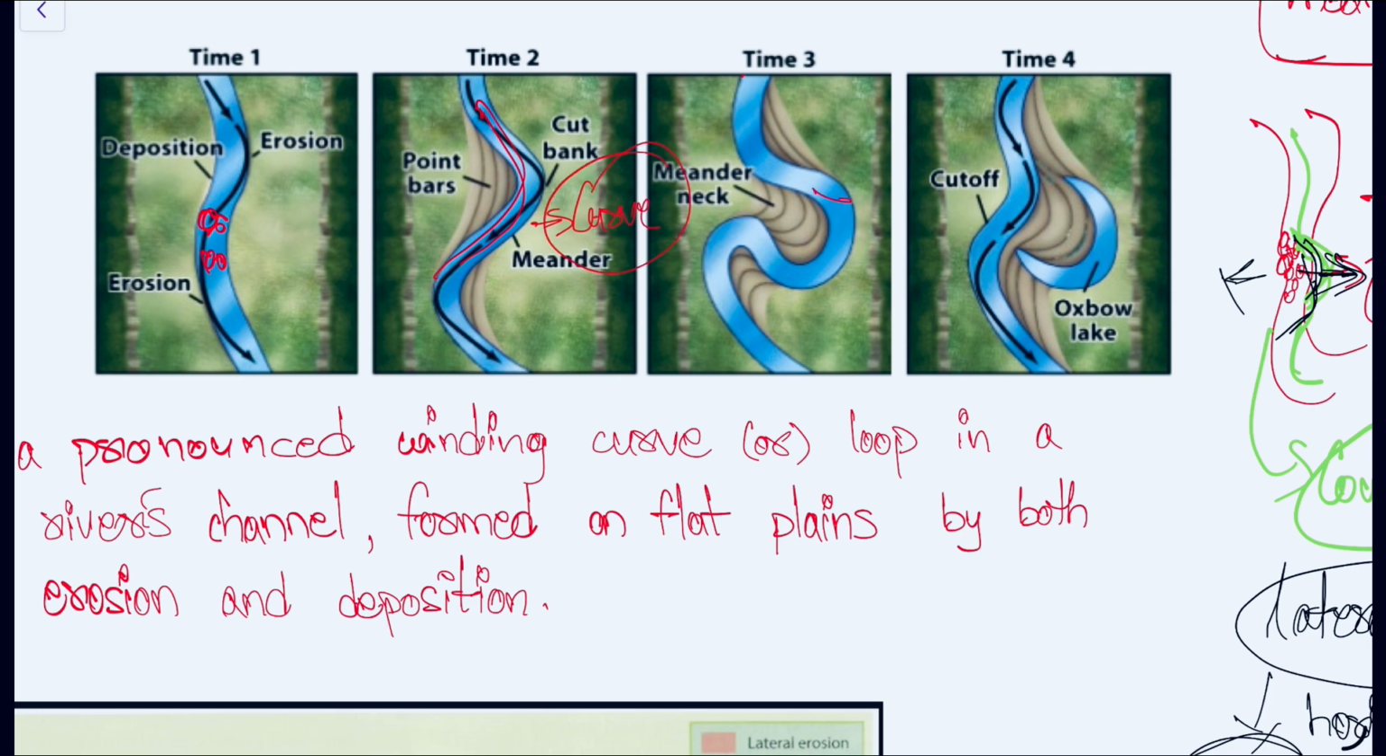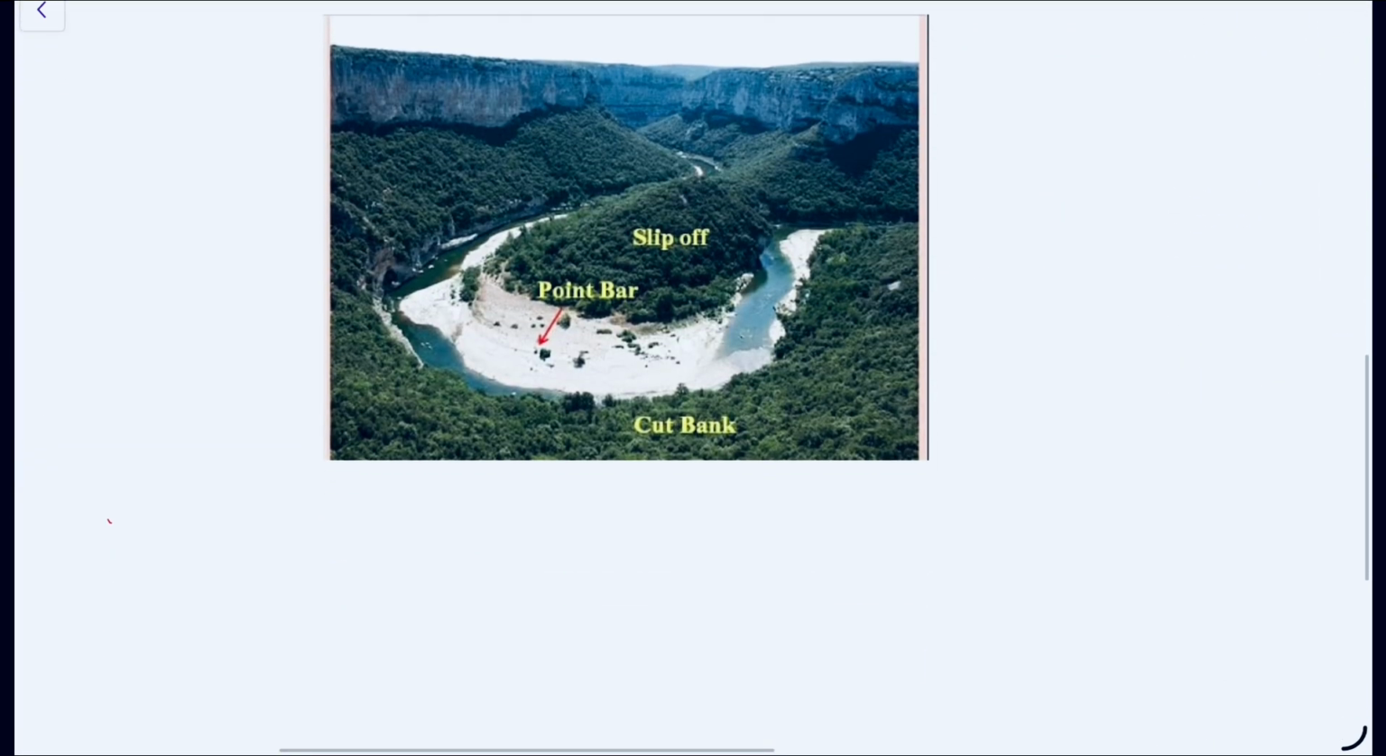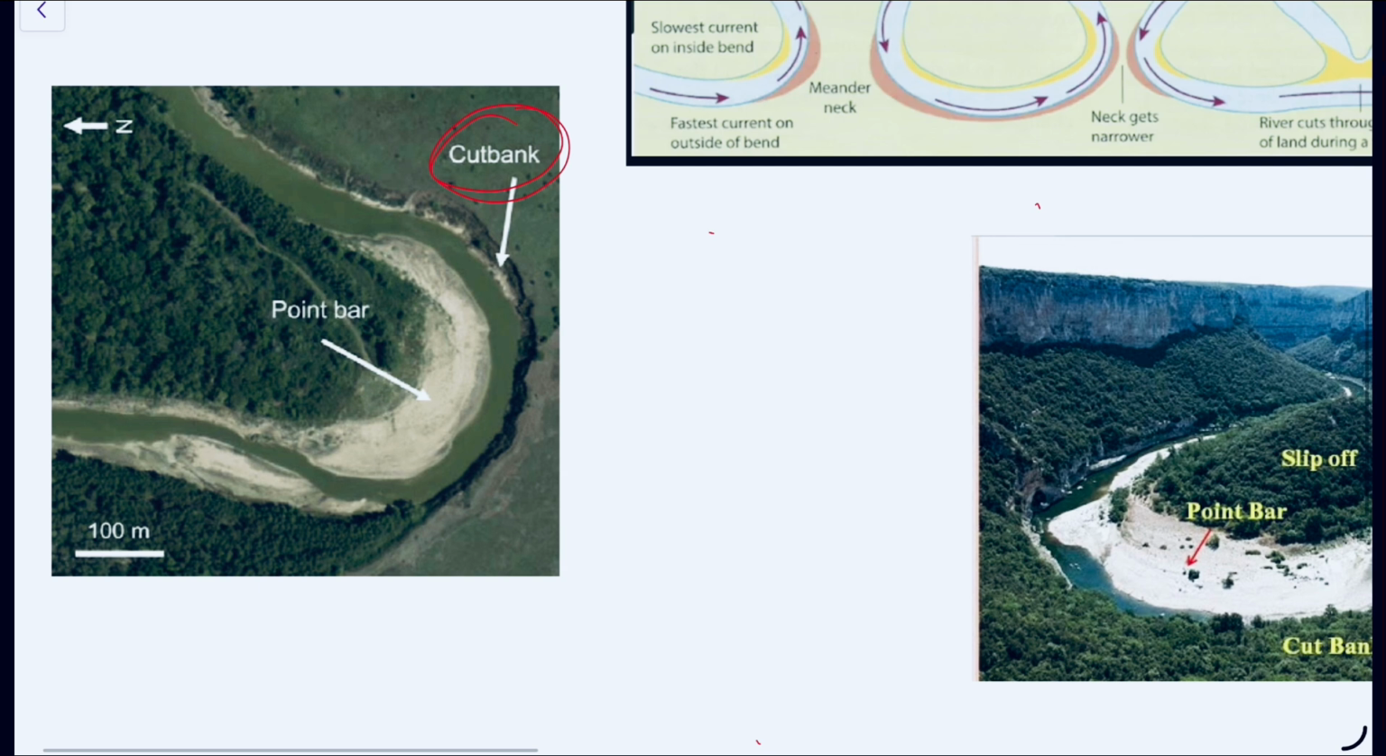Because of the lateral erosion, more erosion is happening here, and that part we call the cut bank region. While the river is flowing this way, here more erosion is happening, and on the other side, the inner bank, more deposition of the sediments is happening, and this area is called the point bars. So we understood what a cut bank and a point bar are?